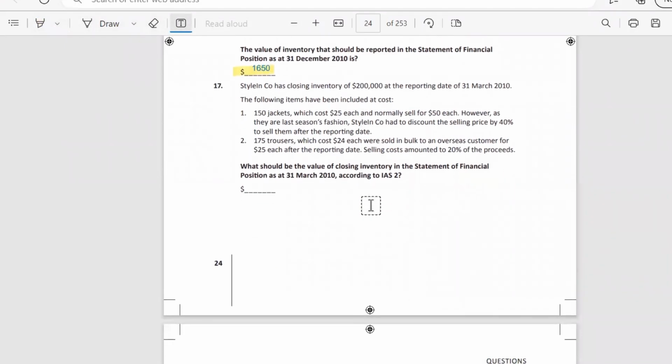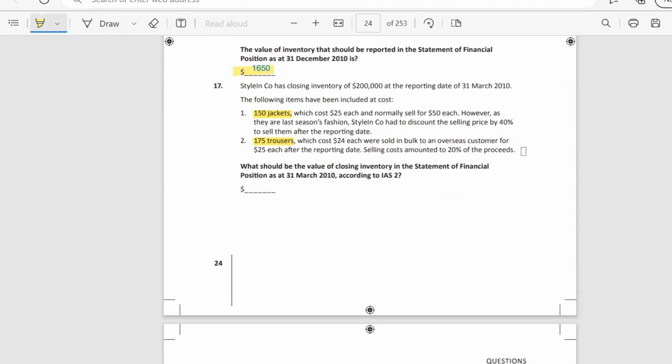Next question. Stade & Co has closing inventory of 200,000 at the reporting date of 31st of March. The following items have been included at cost. Here we can see 150 jackets, but let's calculate the lowest price and 175 trousers, which with cost each were sold in bulk to an overseas customer for 25 each.